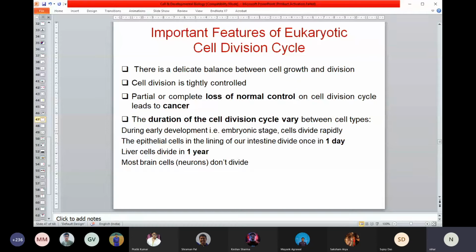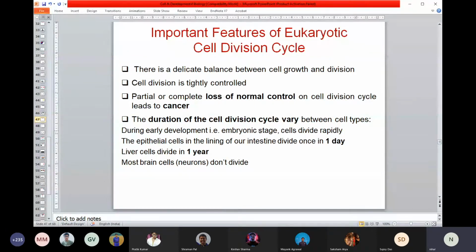So if the cell cycle doesn't proceed in a regular manner or appropriately, then you'll end up with a large number of cells, and that will ultimately lead to a problem called a tumor, and then you can think of cancer. So that's the subject that we will be talking about now.